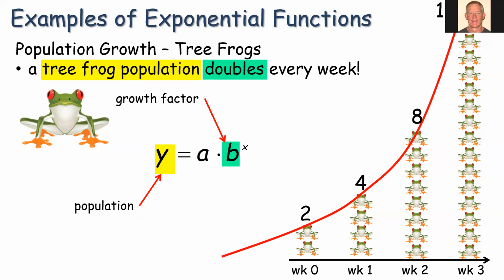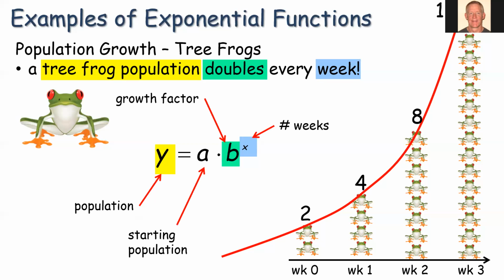So if it doubles, we would put a value of 2 in there. X is the number of time periods in this example. So week 1, week 2, week 3, those would be the values we put in for x. And a is our starting population, our starting value. So in this example, we started with 2 frogs.